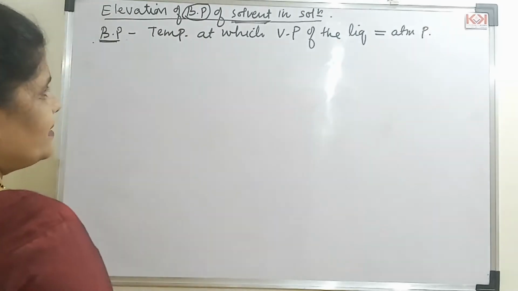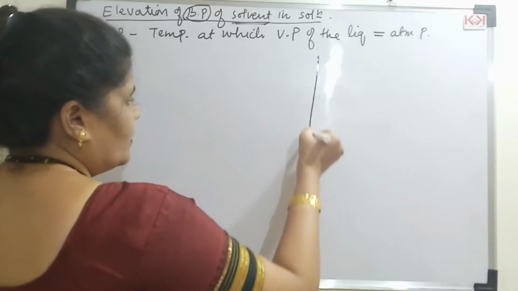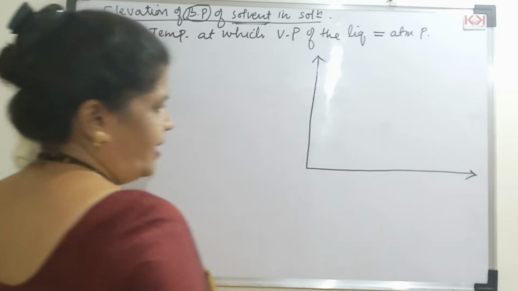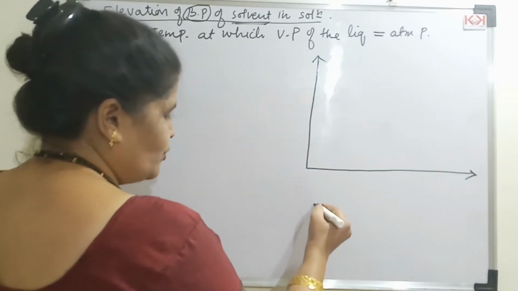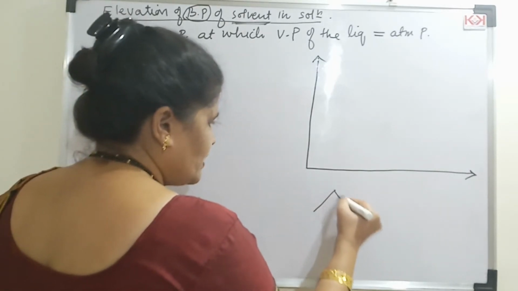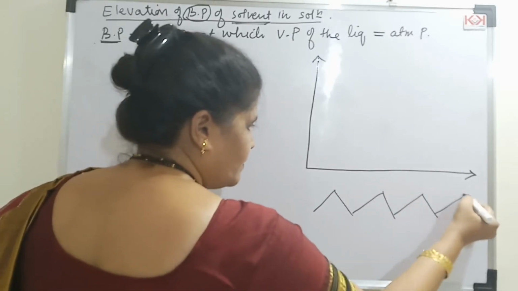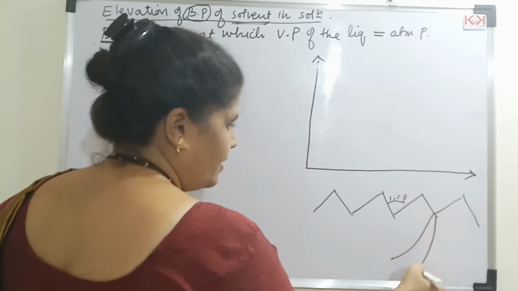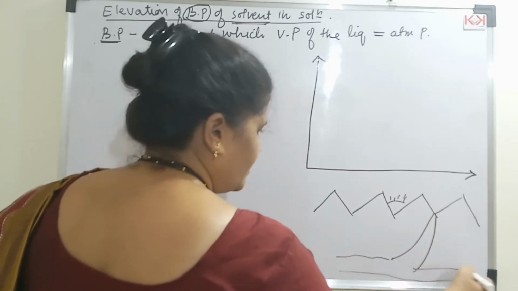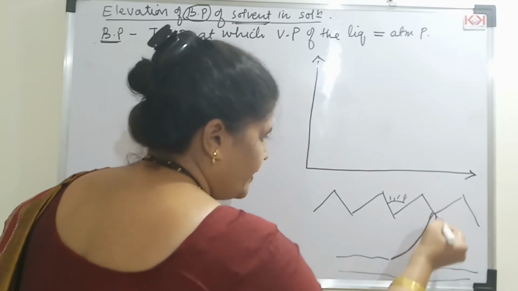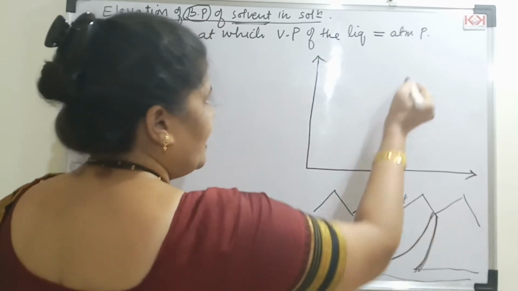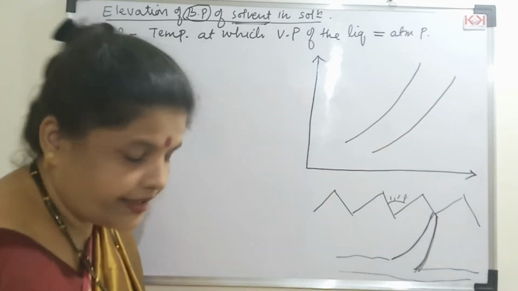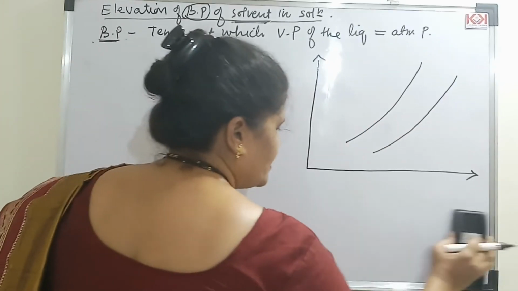Now for this, let us see a graph. Now to remember the graph, there is a hint for this. If I ask you to draw scenery, what we used to draw when we were in schools was something like this. The hills, we used to draw the sun, some river which is flowing from here, and this type of diagrams we used to show. Now this is only the graph what it looks like. This is from where I will get the help. So this is the graph what I have for this elevation in boiling point. It is easy to remember, students.